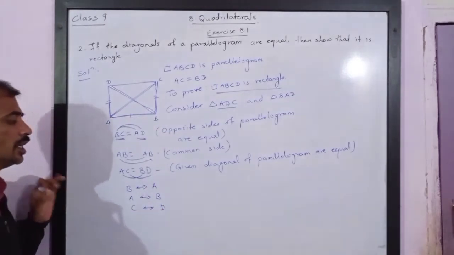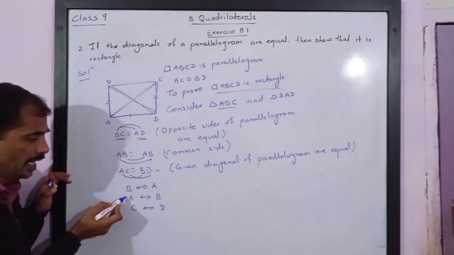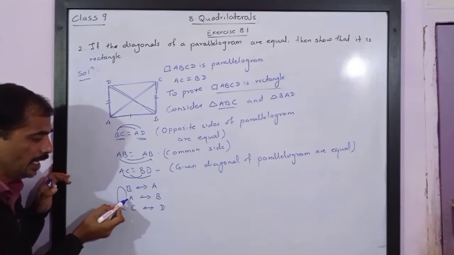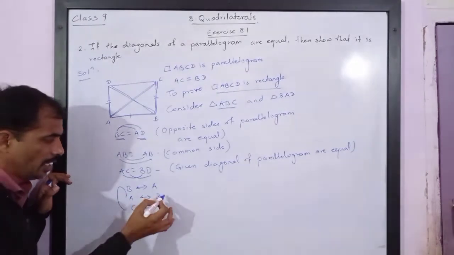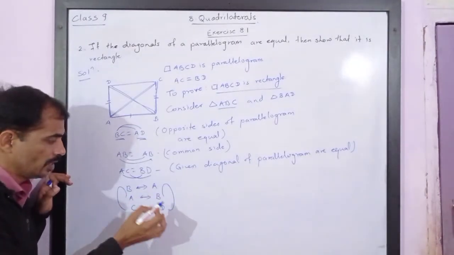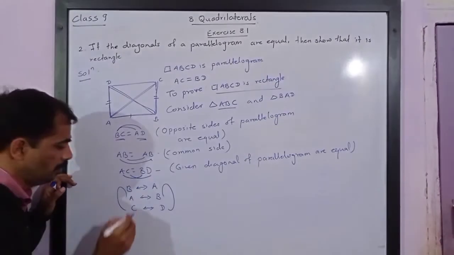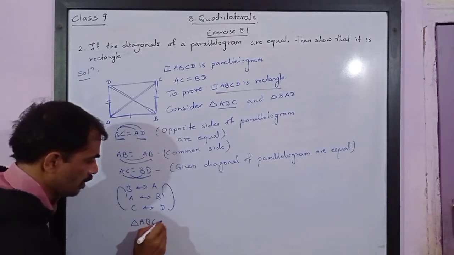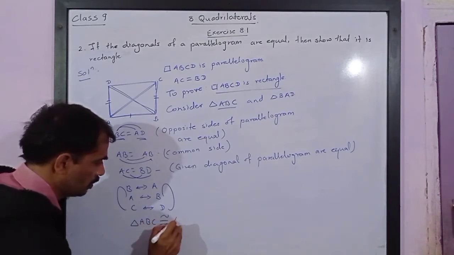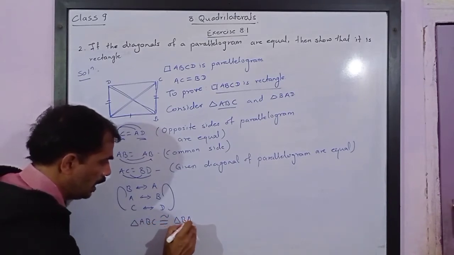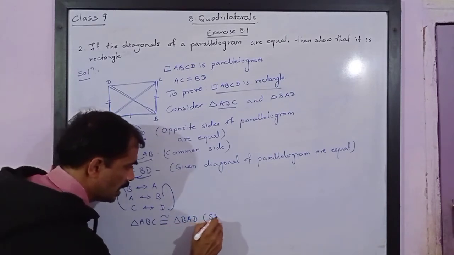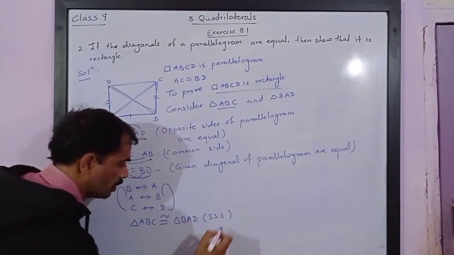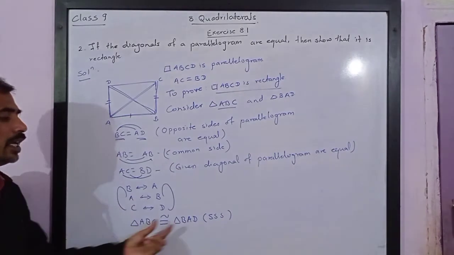Watch carefully. Thus we have got, I am writing the triangles in this sequence, A, B, C, second, first, third. This side also I must write in the same sequence. So I will get B, A, D. It means triangle ABC is congruent to triangle BAD by SSS test of congruency. So we have got two triangles congruent.